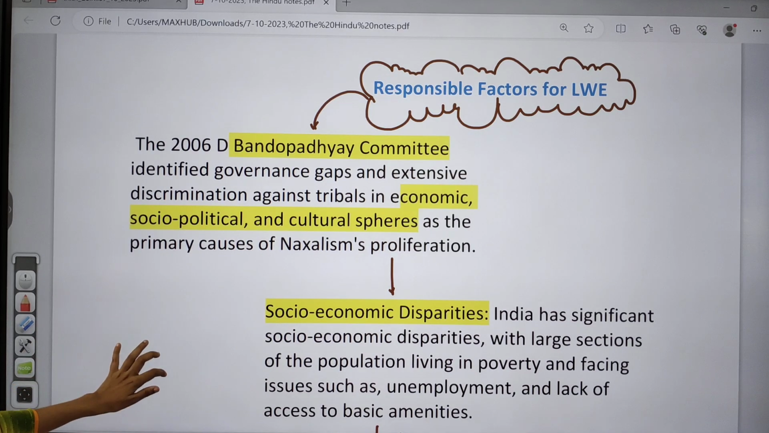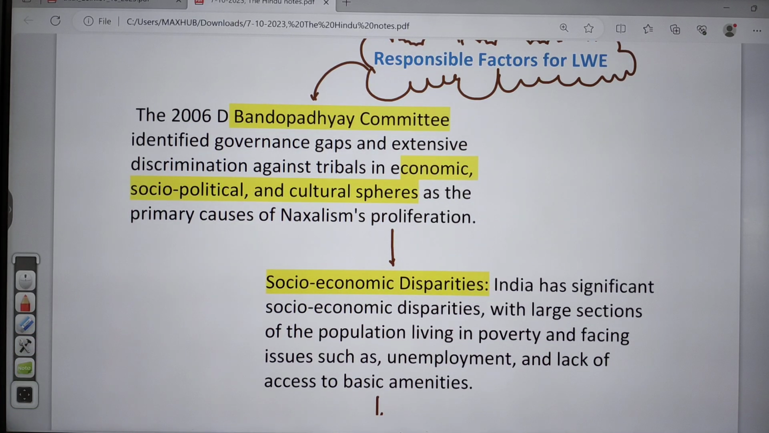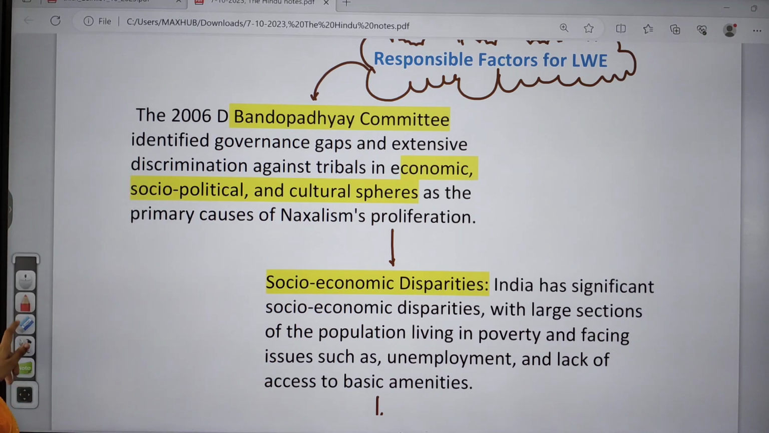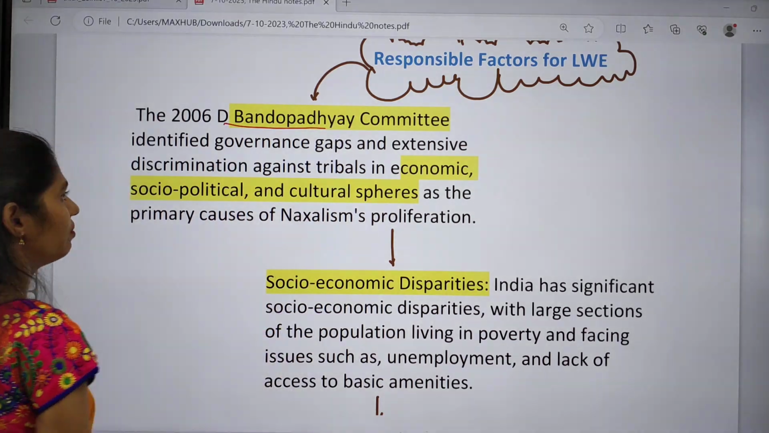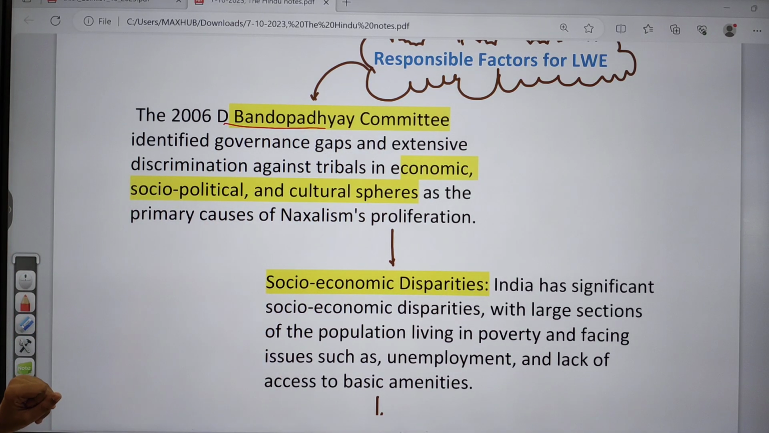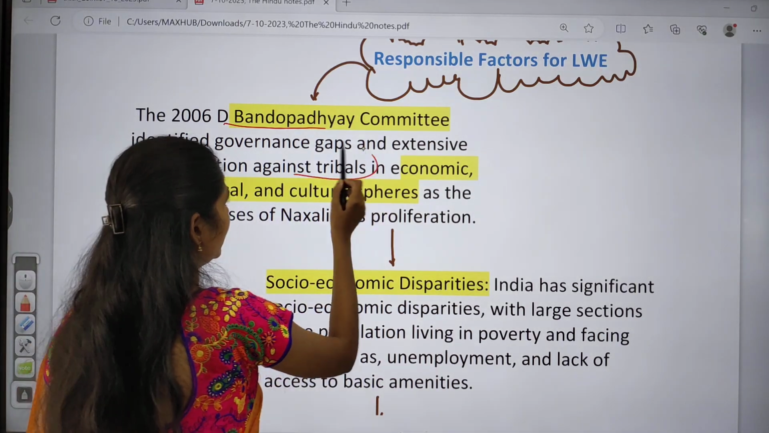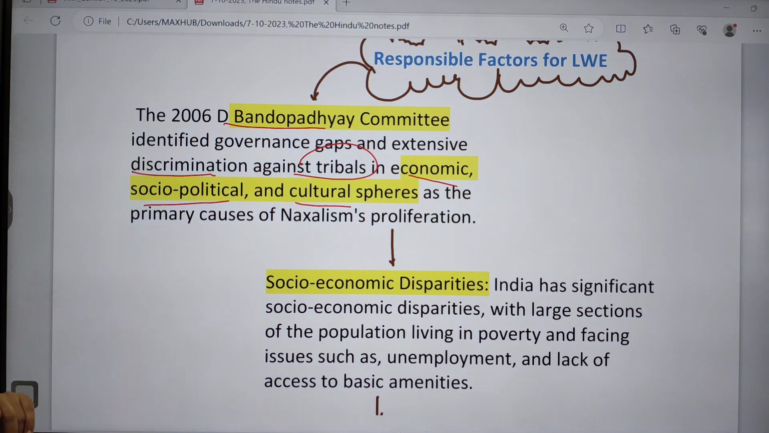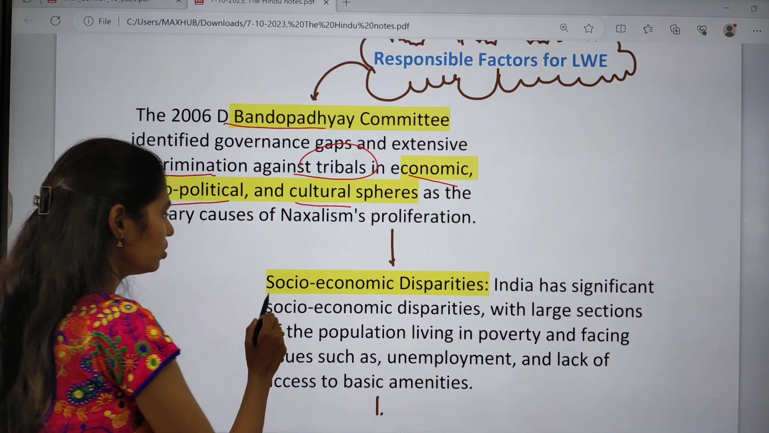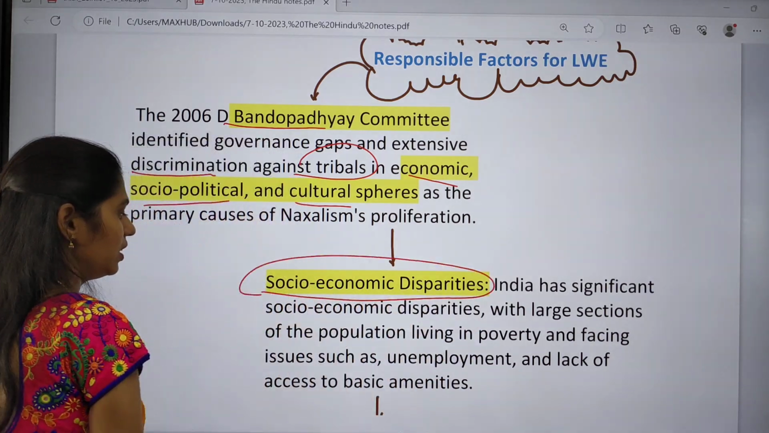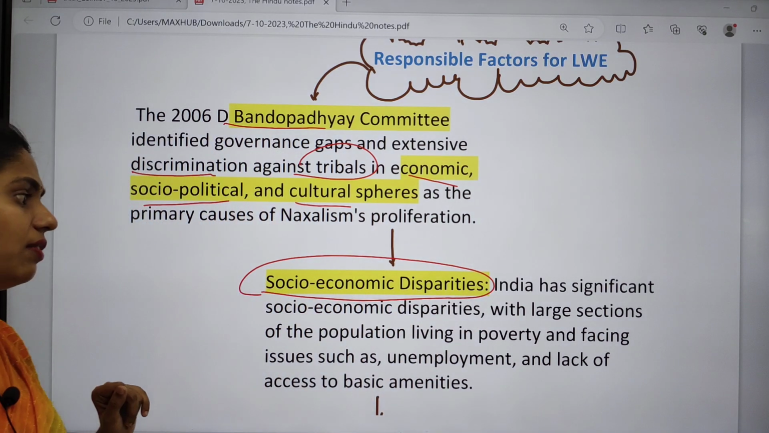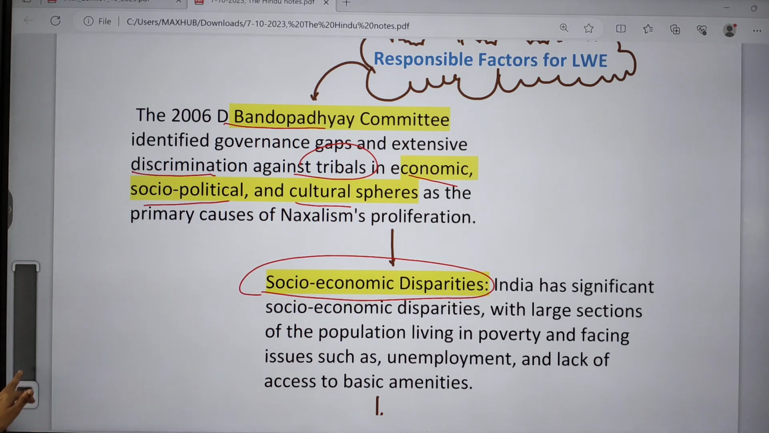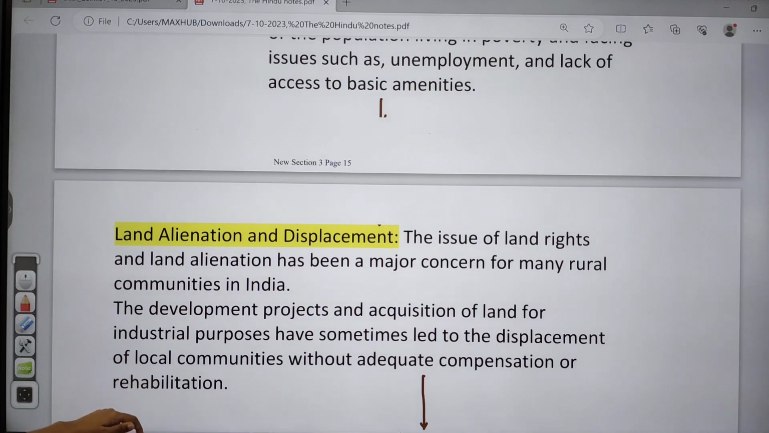And what are the responsible factors? There is no proper development, there is economic backwardness, cultural backwardness, etc. In 2006, the Bandyopadhyay committee identified that there are some government gaps and extensive discrimination against the tribals in economic, socio-political and cultural spheres. Because of this, it led to the rise of Naxalism. There are also socio-economic disparities, because larger sections of people are living in poverty and facing issues like unemployment and lack of access to basic amenities. That also led to Naxalism.